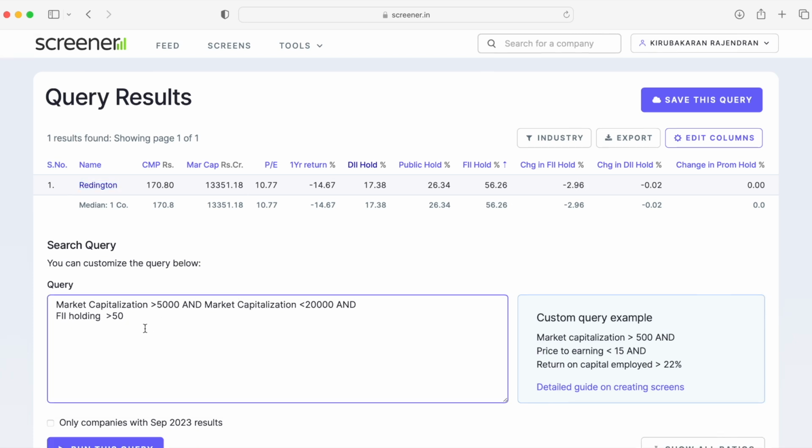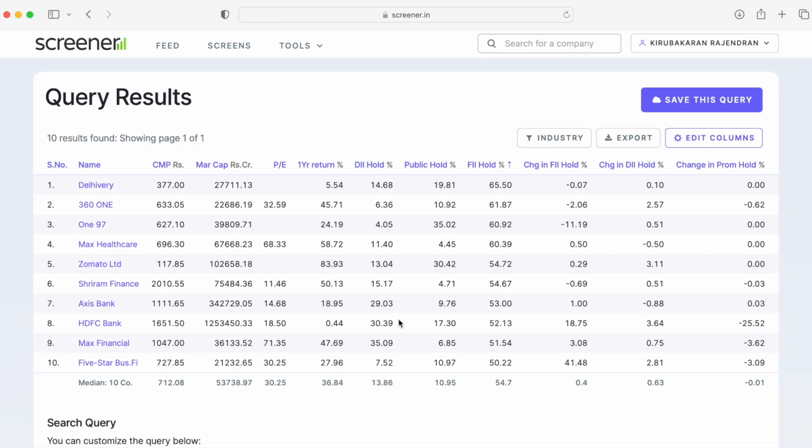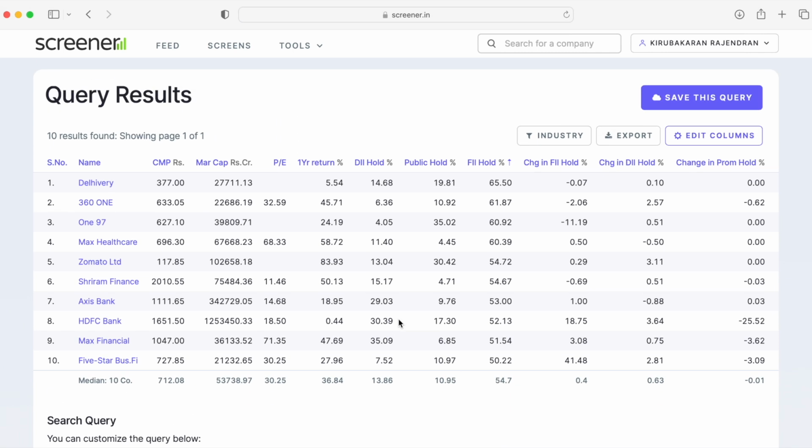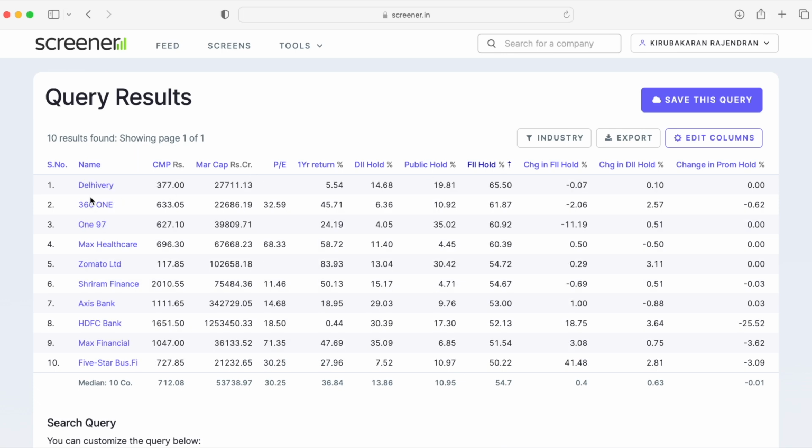Now let's move to large cap stocks. Large cap stocks are the stocks that have a market capitalization of greater than 20,000 crores. And for the same FII holdings, start with greater than 50 and run this query. So these are the 10 stocks that have the highest FII holdings. Out of this, the top one goes to delivery.